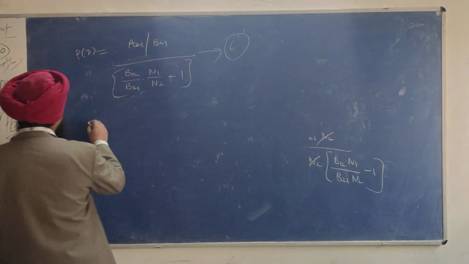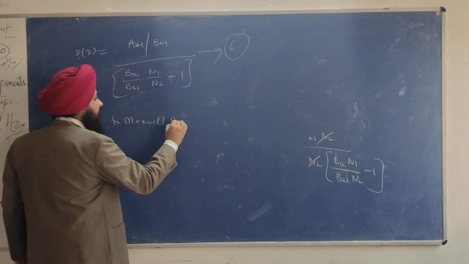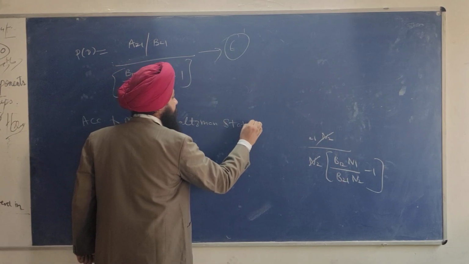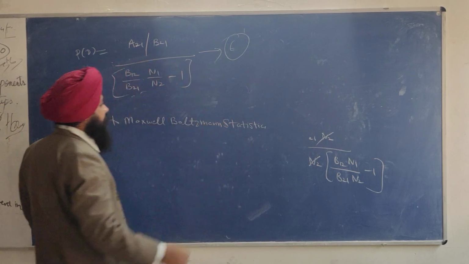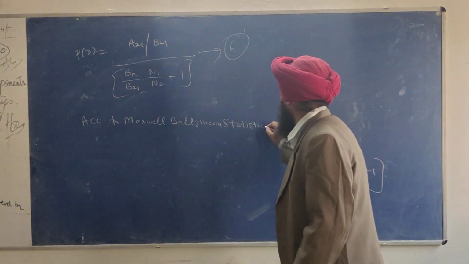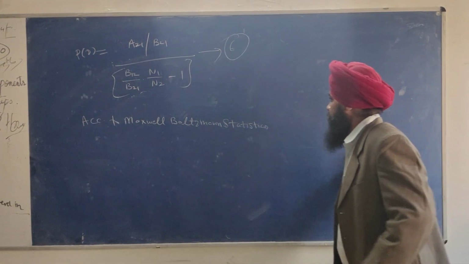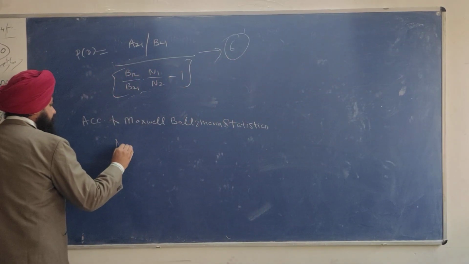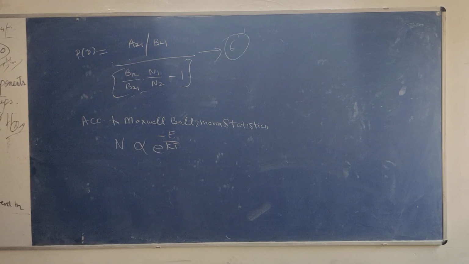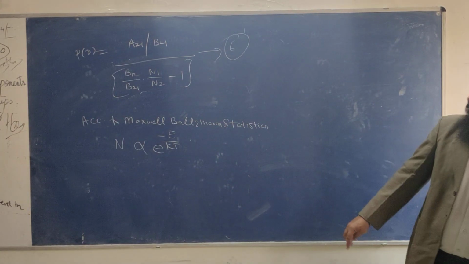Please write, according to Maxwell Boltzmann statistics. According to Maxwell Boltzmann, two scientists who separately collaborated on the work. In the 10 plus 2 you have, I think, derived this equation. N is proportional to e raised to power minus E upon kT. What is N? N is the occupancy.